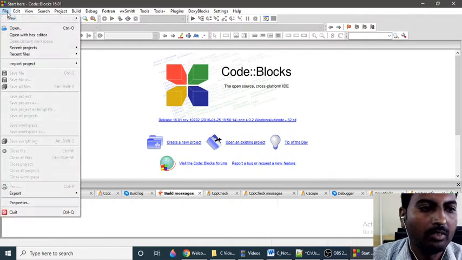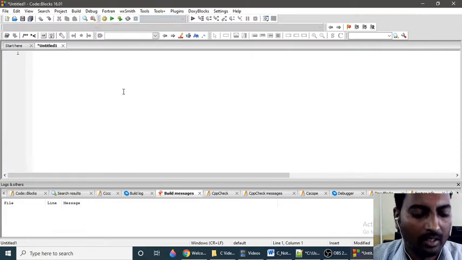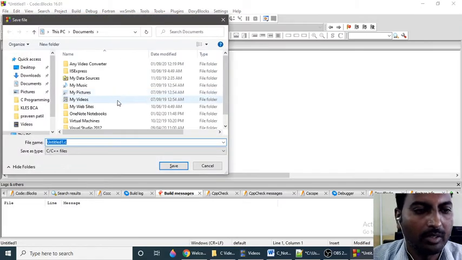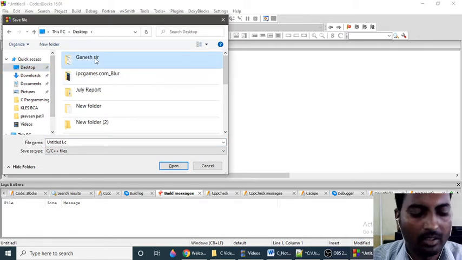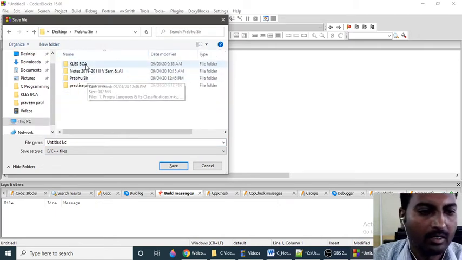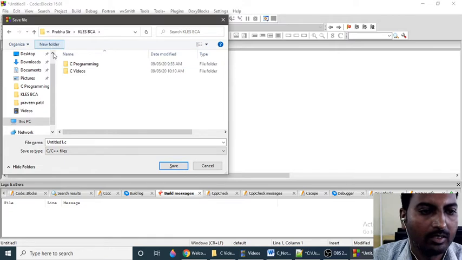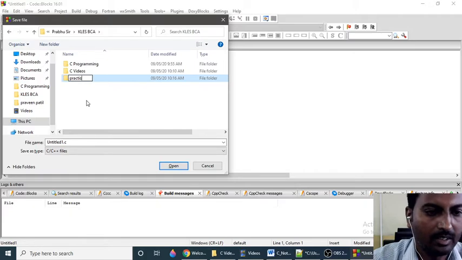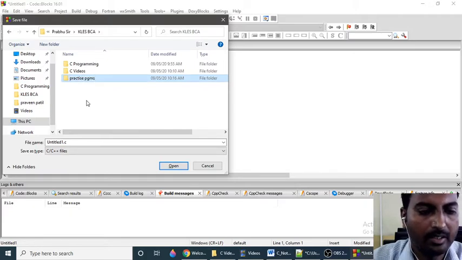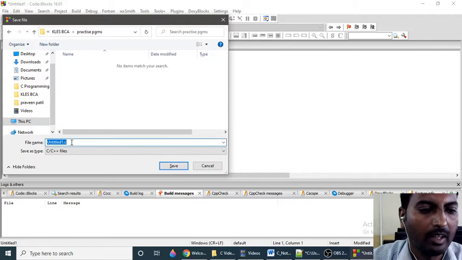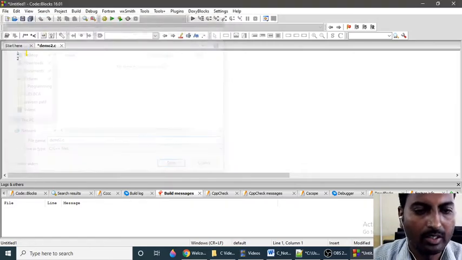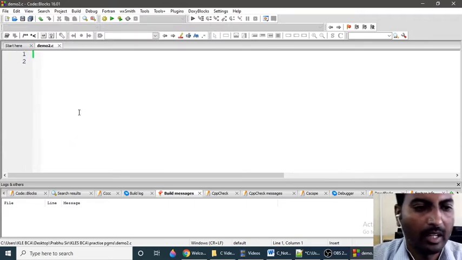In the File menu, New, Empty file, Control S is for saving a program. Where you want to store it, you select a folder. In this practice programs folder I will save. The file name is demo2.c. The C program file extension must be .c. That's why I have given demo2.c. Enter. So now we will type a program.